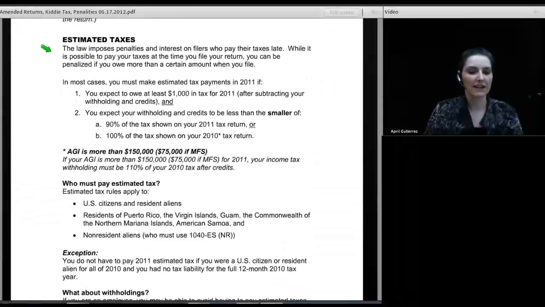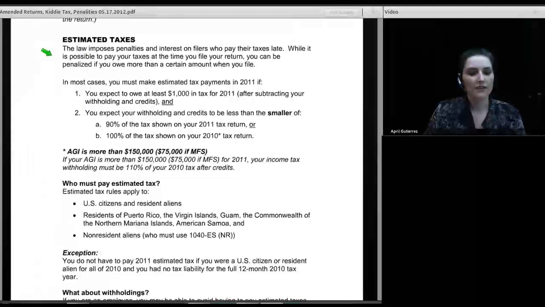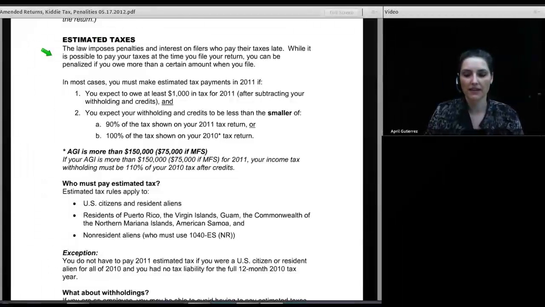Let's move on to the next topic, which is estimated taxes. The law imposes penalties and interest on filers who pay their taxes late. While it is possible to pay your taxes at a time that you file your return, it's April 15th, I owe $5,000, I'm just going to write a check, send it in the mail. You can do that. You can be penalized if you owe more than a certain amount when you file.